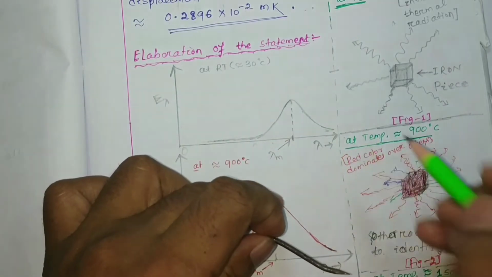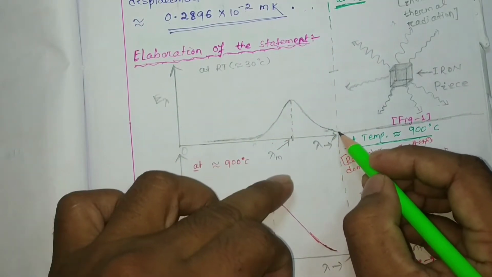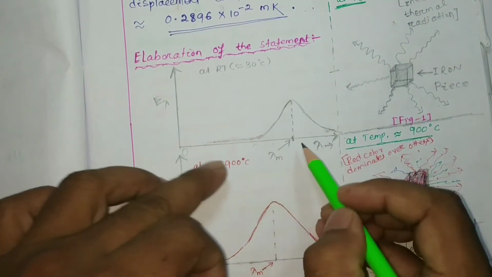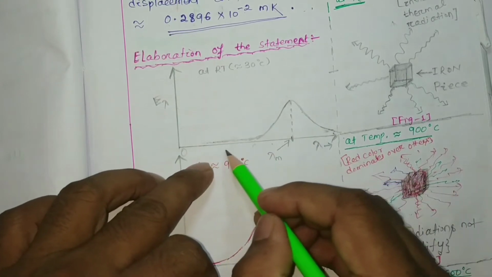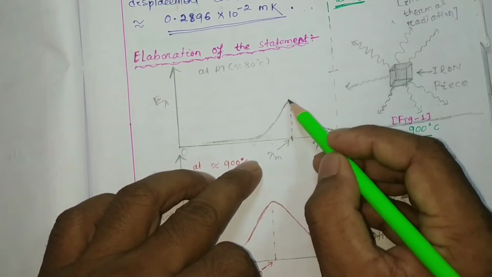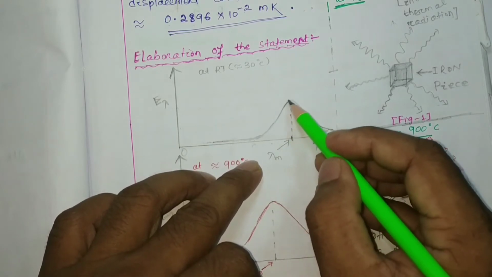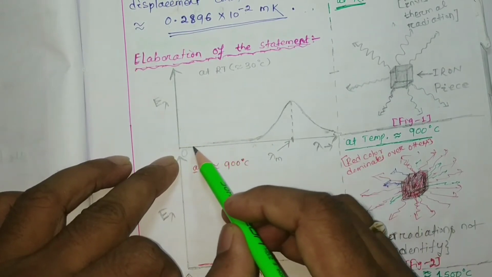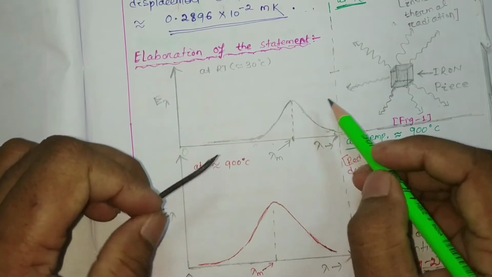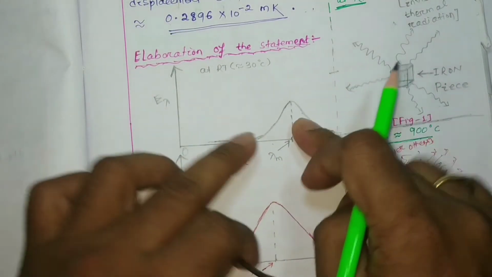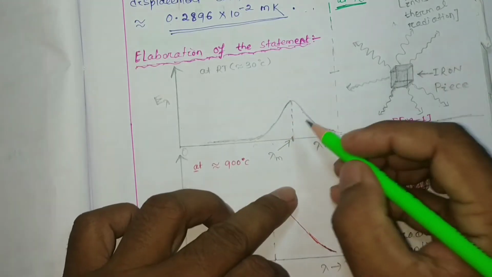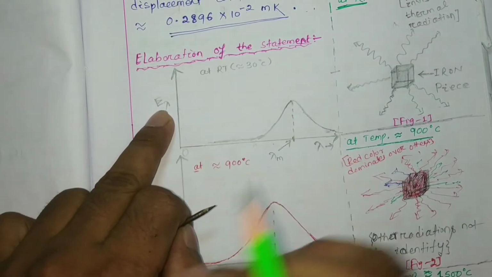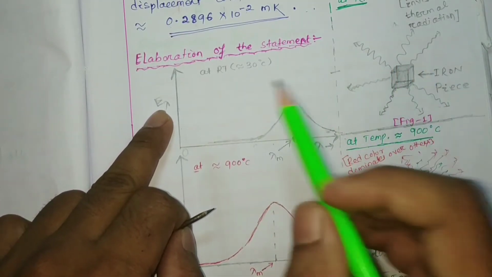It is in asymptotic behavior. You have to draw it like this, so it does not touch the x-axis. This side also should not touch the x-axis. When lambda decreases, the corresponding intensity also decreases. So when lambda tends to 0, the intensity also tends to 0, like this. This is fully experimental data. So at this particular lambda m, we got E lambda maximum when the temperature is 30 degrees centigrade.